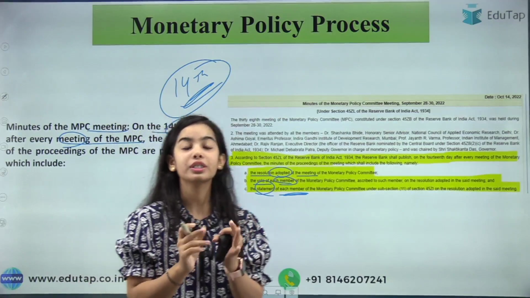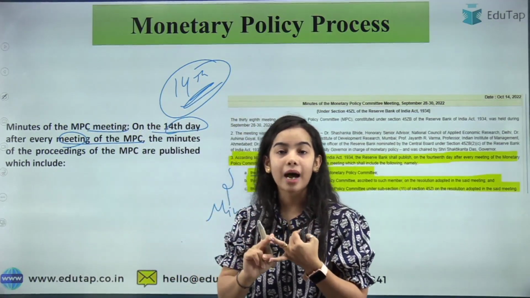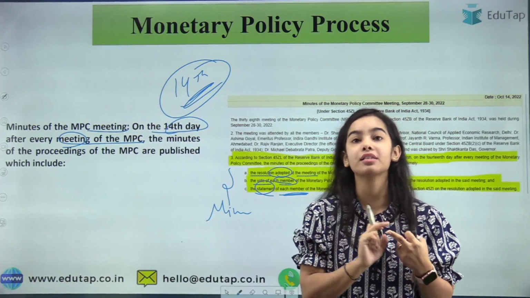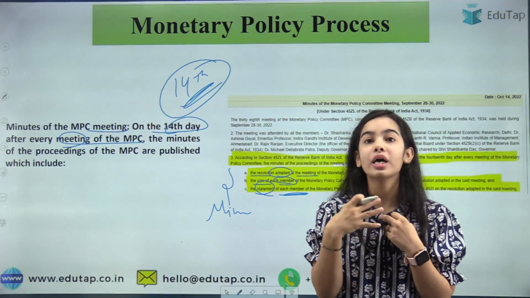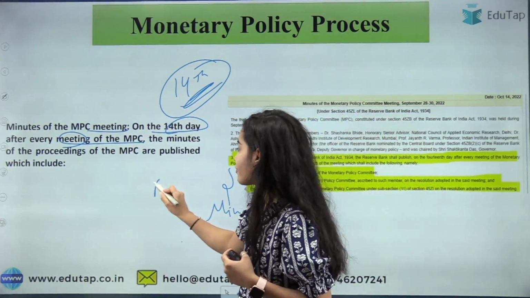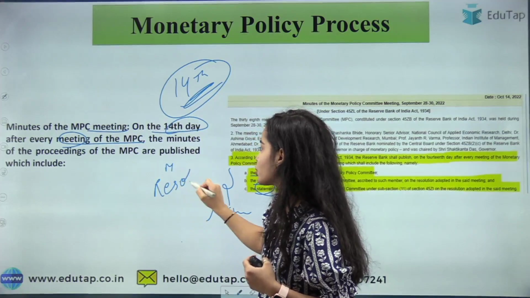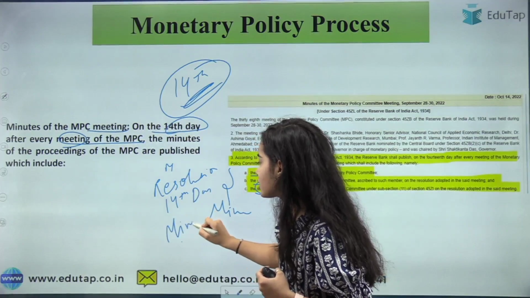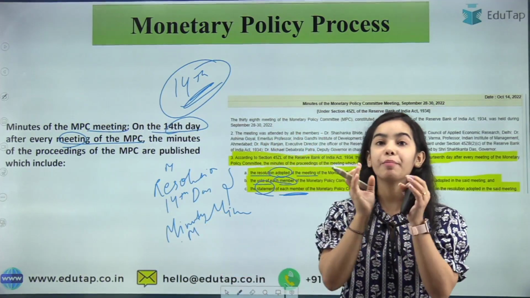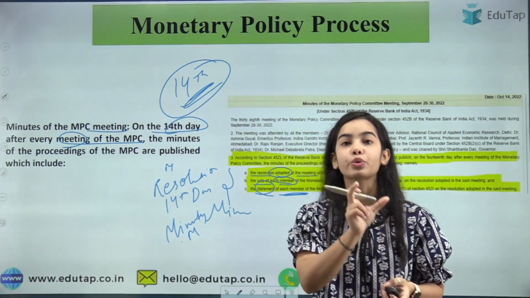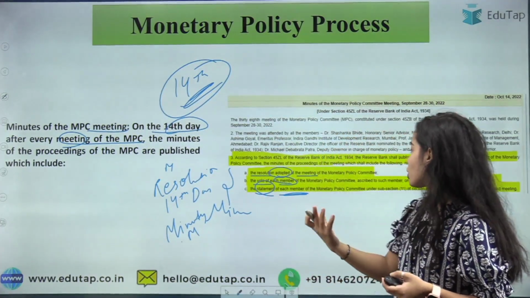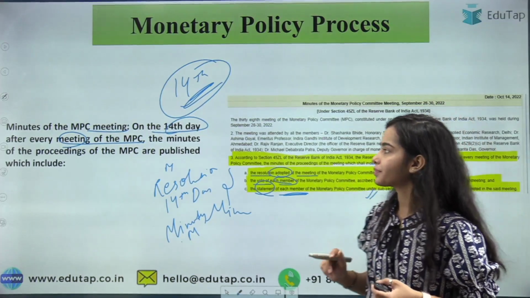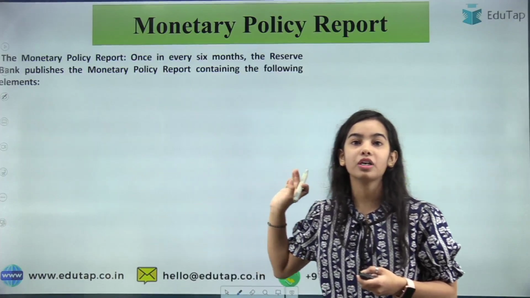So I hope you have understood that first the schedule comes, then the meeting happens, then the conclusion is written in the resolution. It is provided to the people as soon as the meeting ends, so that we also know what is happening. After the resolution, on the 14th day, the minutes of the meeting come, in which the members tell that we have given this decision due to this. Okay, the reason for the decision is also provided by each member. So these are the things that you need to understand. I hope you have understood about the minutes of the MPC meeting.